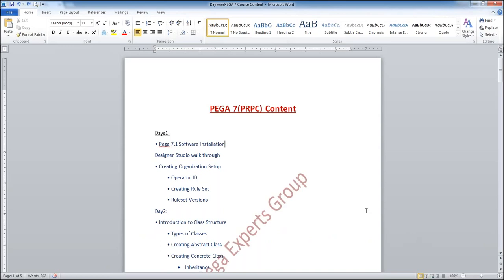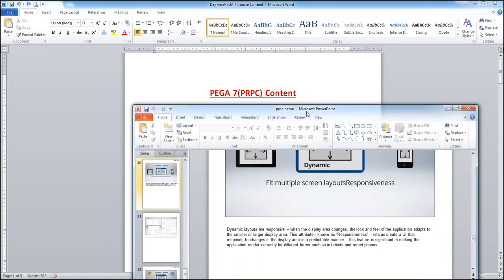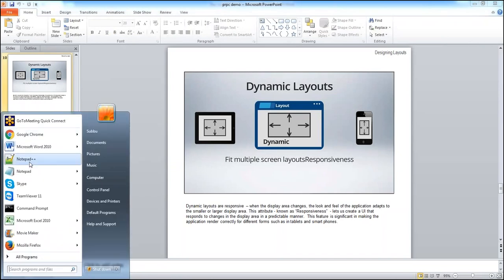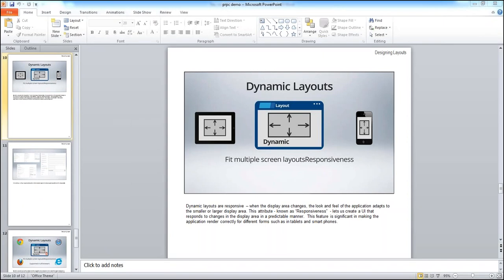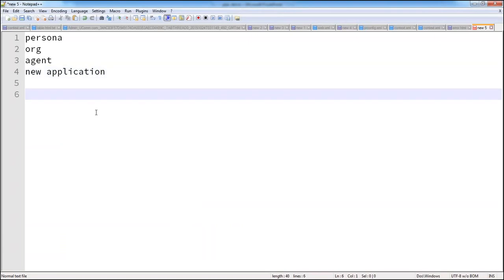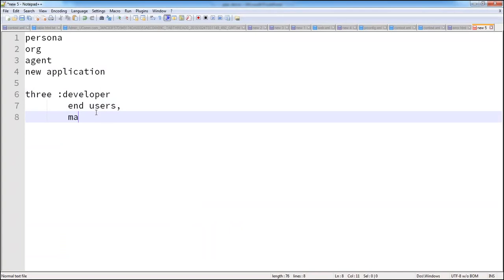Can you again tell me how to give access to different users? Yeah, I will tell you. Whenever you are creating a new application, this one I am showing is an existing application, but in an actual scenario, whenever you create a new application, the system will give 3 access groups by default: one for developers, one for end users, and one for managers.